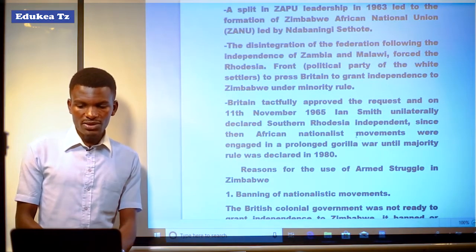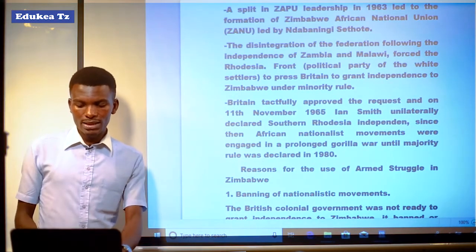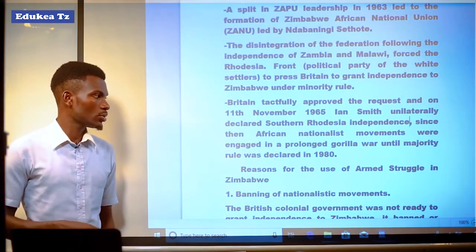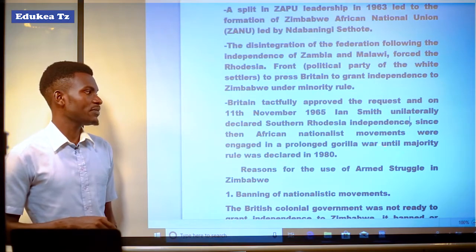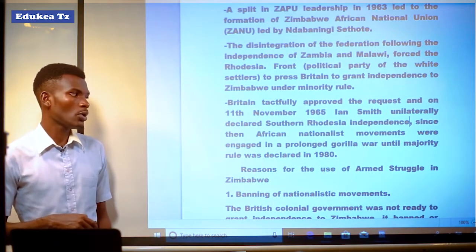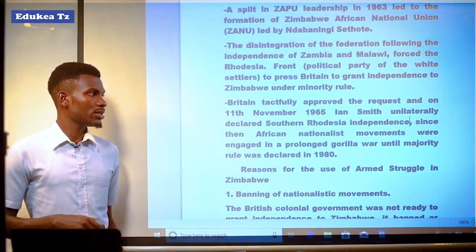It means Ian Smith in 1965 unilaterally declared the independence of the minority rule. And since then, African nationalist movements were engaged in a prolonged guerrilla war until the majority rule was declared in 1980. It means that